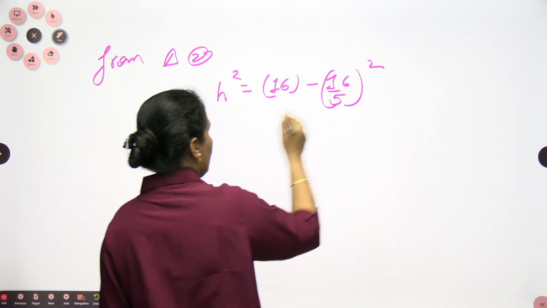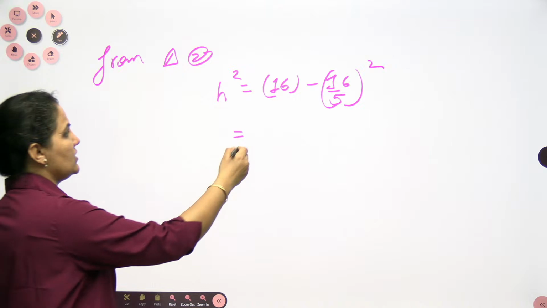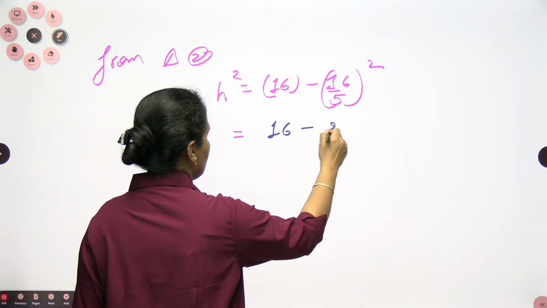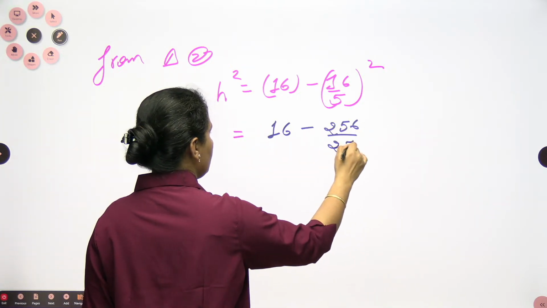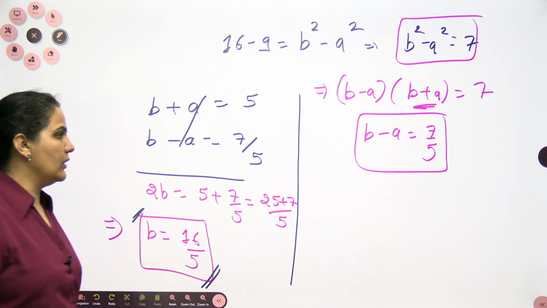So 16 square is 256, 5 square is 25. When you solve this, you get the value of H square, and we are looking for the value of H.